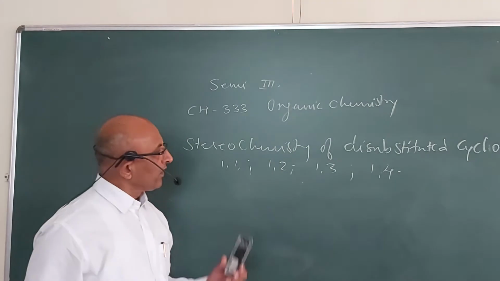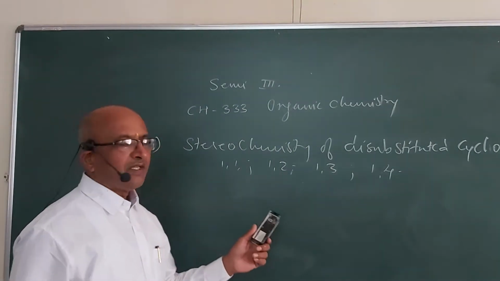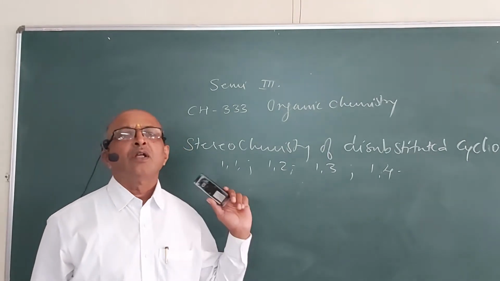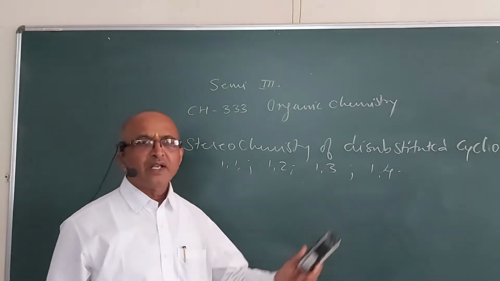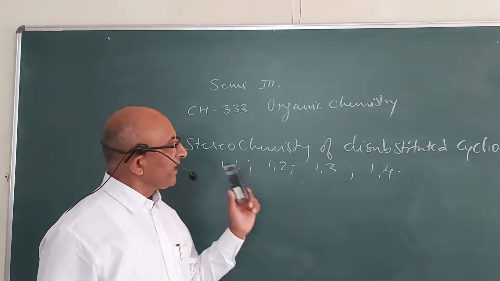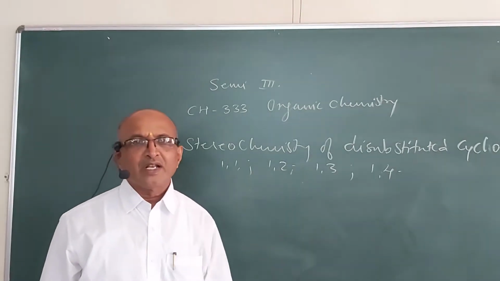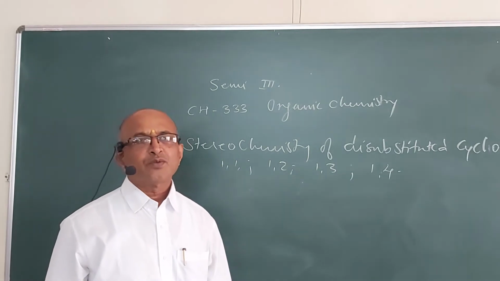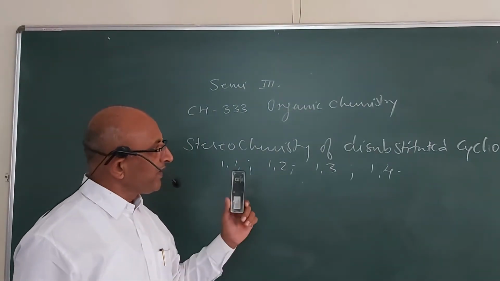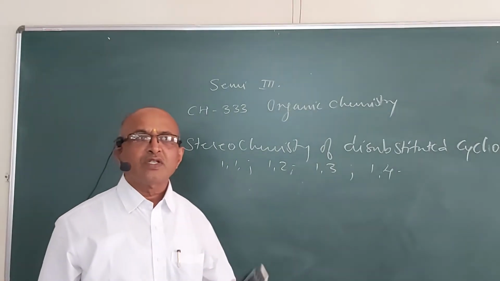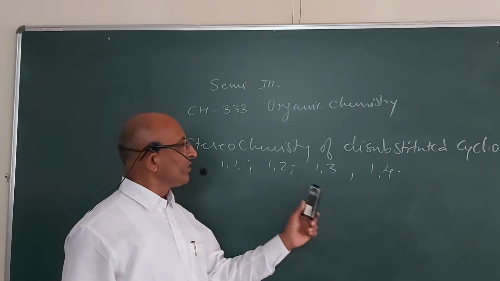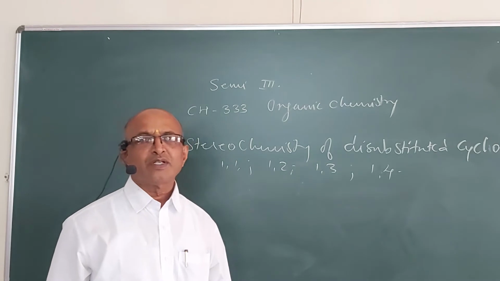So in this, we are going to study how these molecules are written, what the chair conformation is, and how we can write the chair conformation of this. What are the possible geometrical isomers of all these different types of disubstituted cyclohexanes? Then we are going to study the optical isomerism of these cyclohexanes, or the conformations which are possible for these 1,2, 1,3 and 1,4 disubstituted cyclohexanes.